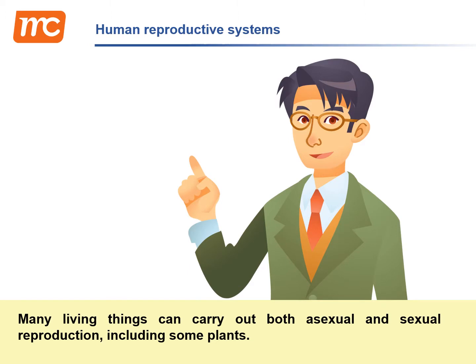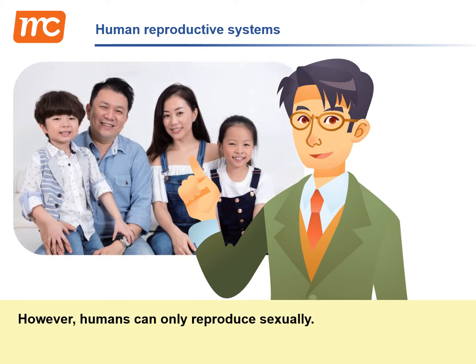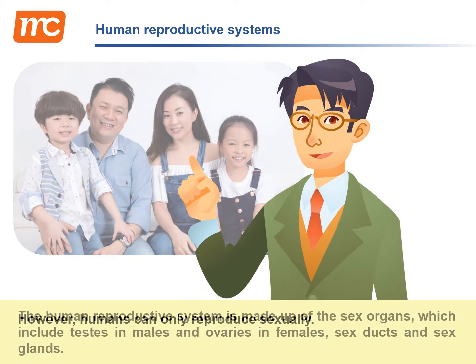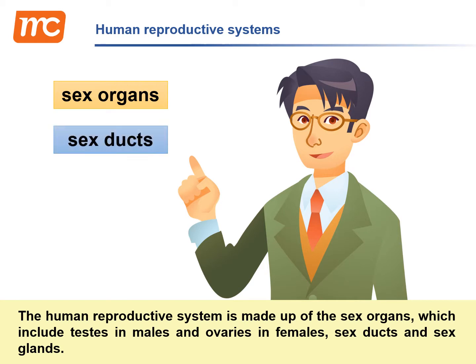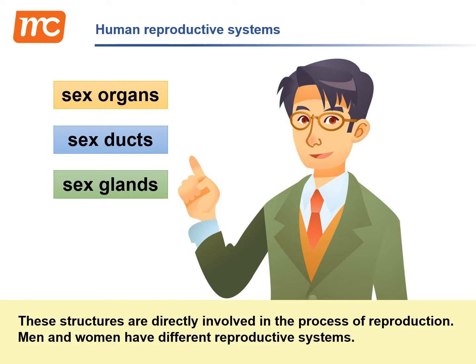Many living things can carry out both asexual and sexual reproduction, including some plants. However, humans can only reproduce sexually. The human reproductive system is made up of the sex organs, which include testes in males and ovaries in females, sex ducts, and sex glands. These structures are directly involved in the process of reproduction. Men and women have different reproductive systems.